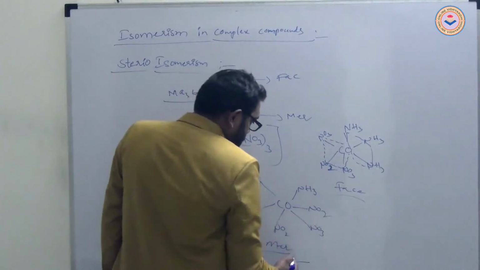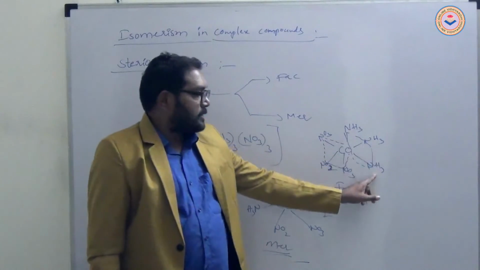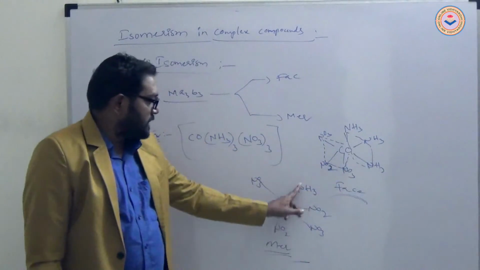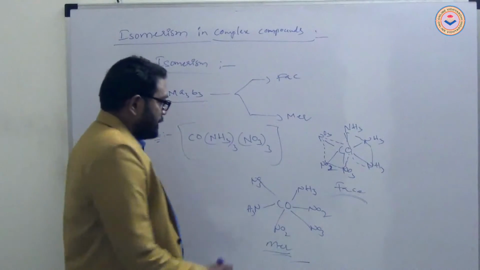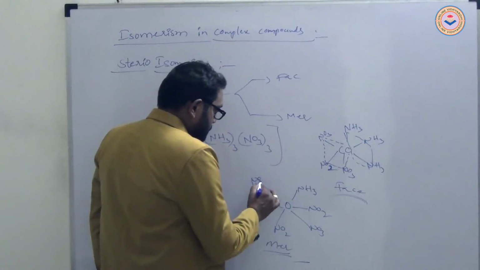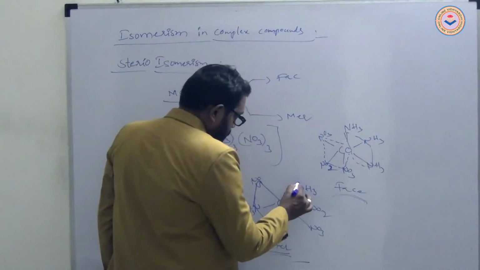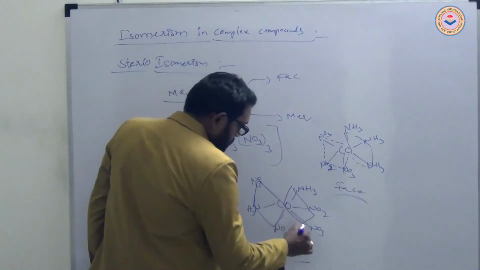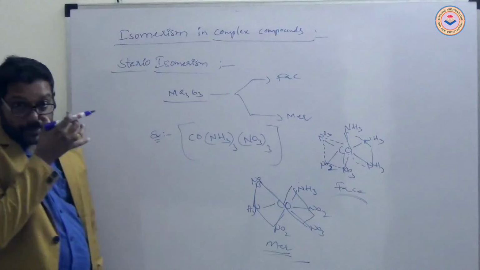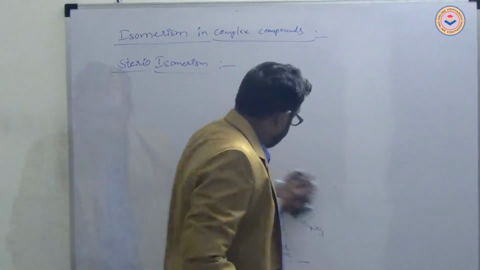Fac and mer isomers. These connected are same, fac. These connected are different, mer. It is fac and mer isomers.